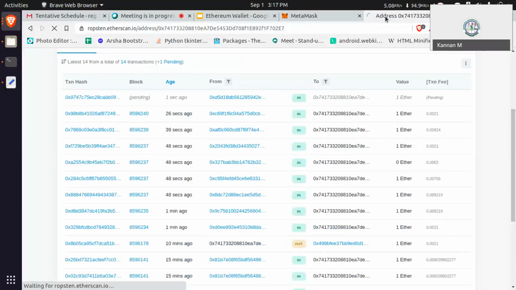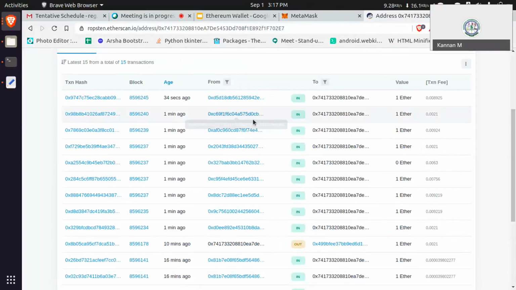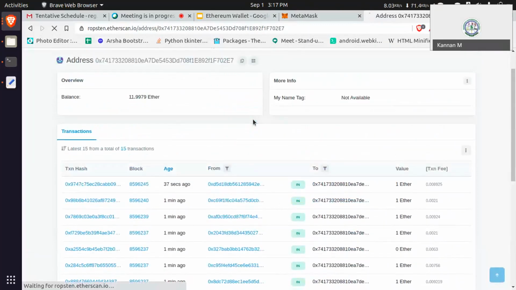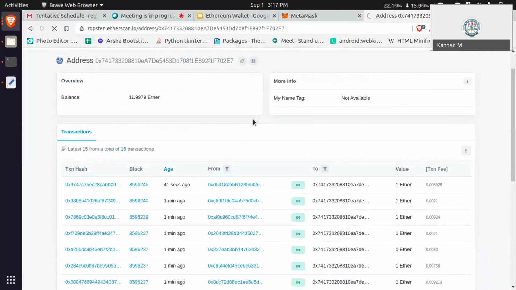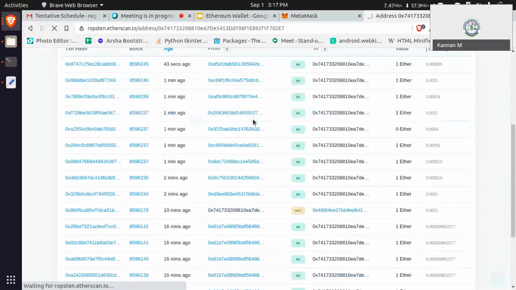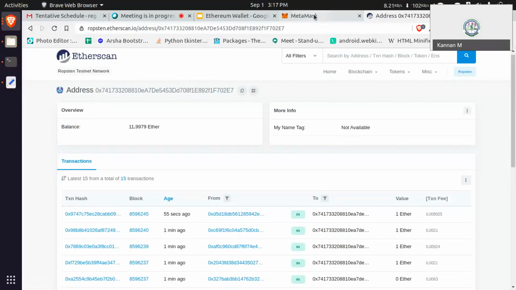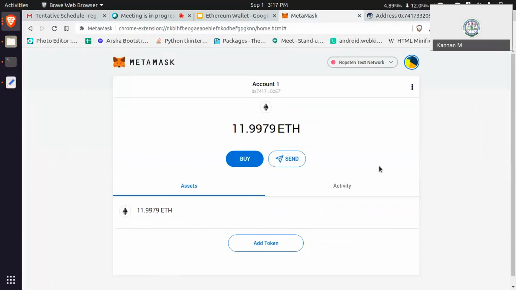I think how many transfers are there? Okay, only 10 I get. 10 transactions only I get. 10 means 9 only. Okay, if you guys understand, that's fine.